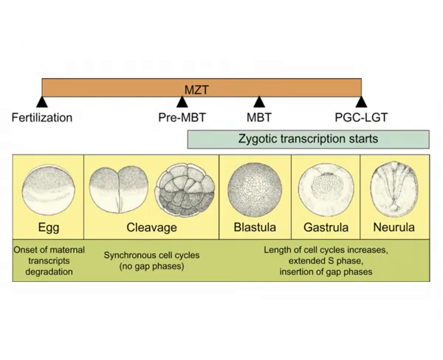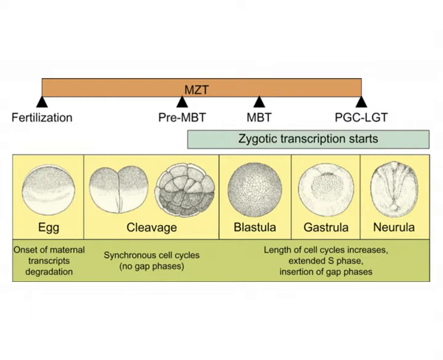The cleavages immediately after fertilization are rapid and synchronous. The cell division is under the control of cytoplasmic components of maternal origin. But at a point called mid-blastula transition, cell divisions become slow and asynchronous, and the control of cell division switches to zygotic genes as maternal products are used up.